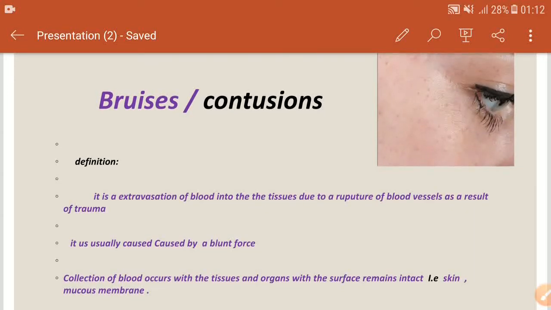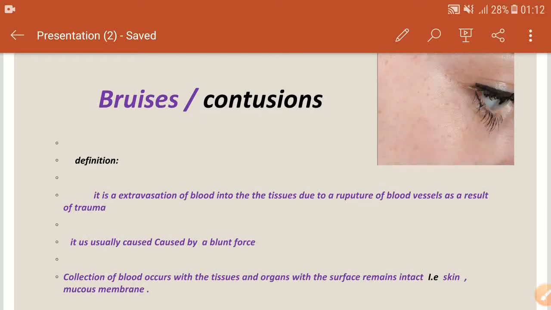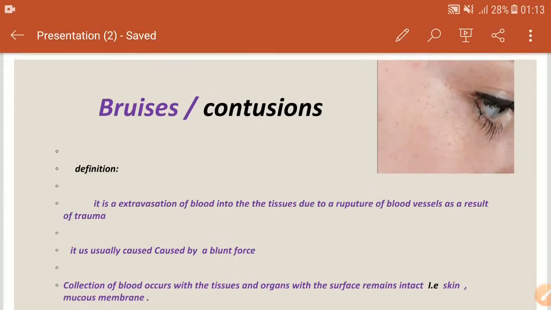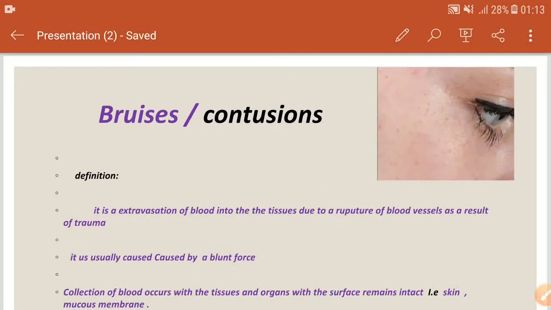And there's another word, hematoma. It is a palpable swelling or collection of blood under the skin. Since this collection of blood is an accumulation of fluid, it can be aspirated with the help of a needle. And there's a word known as petechia.